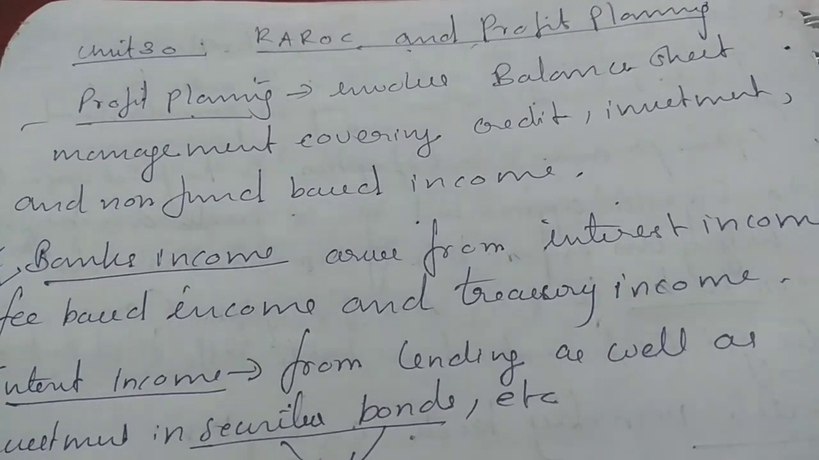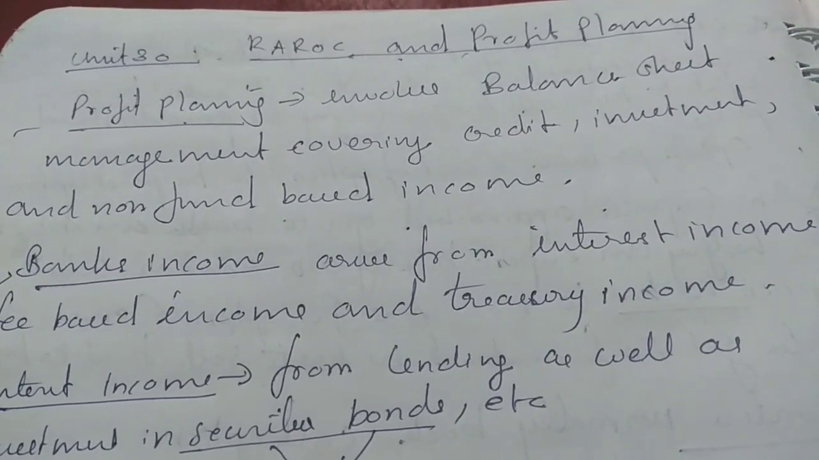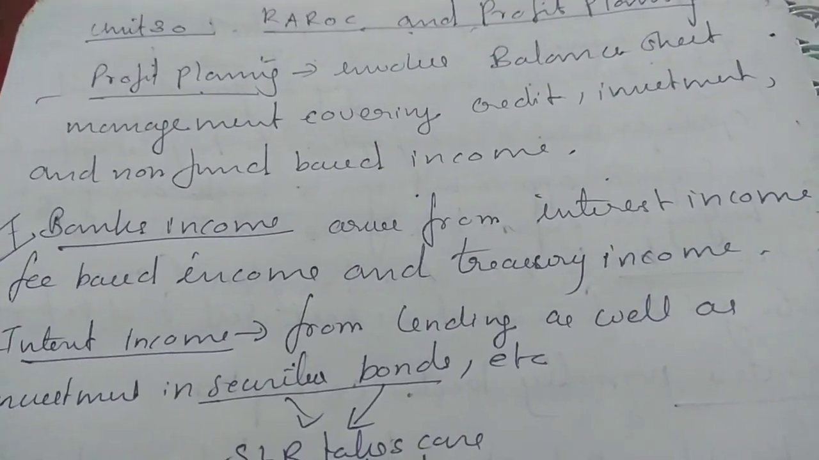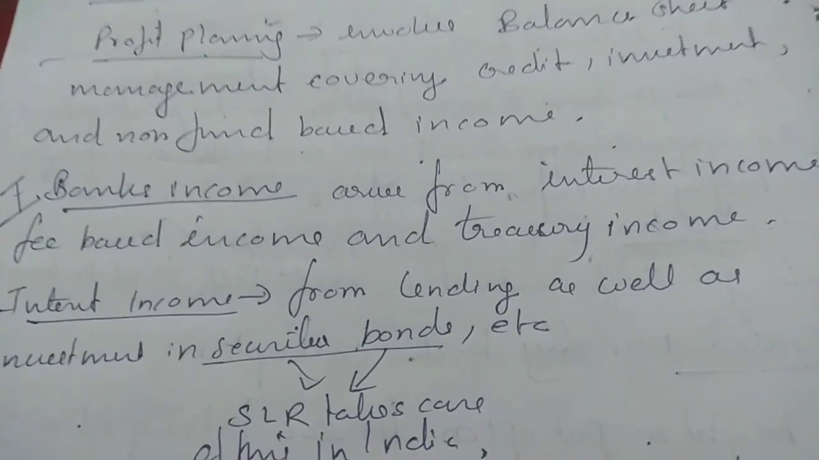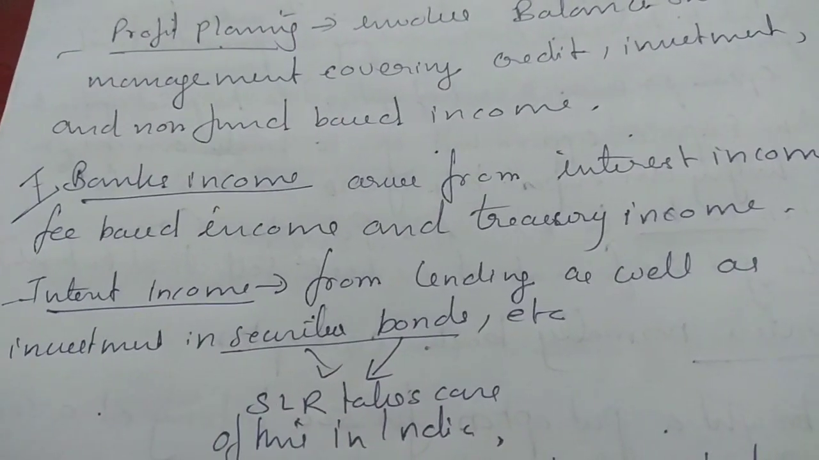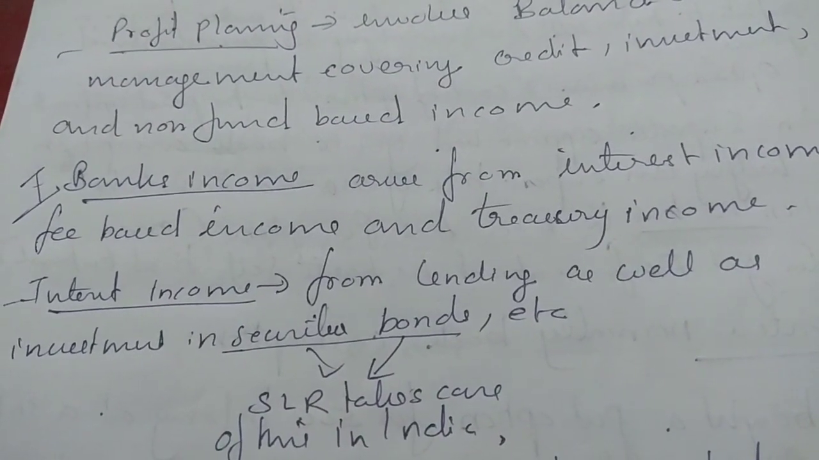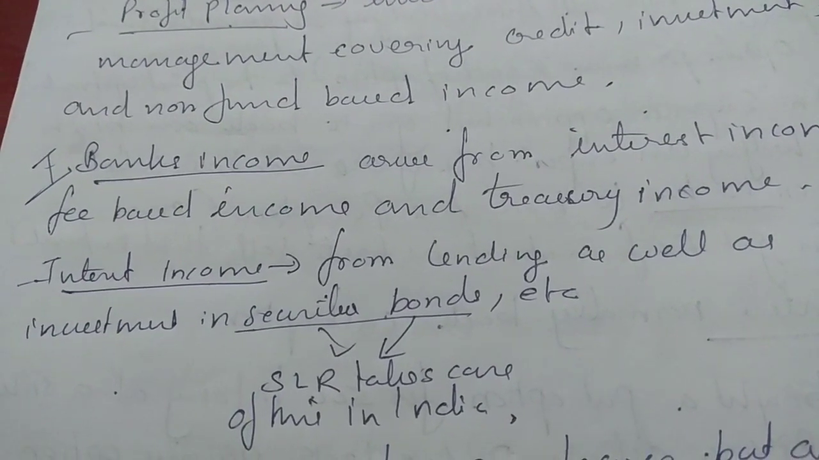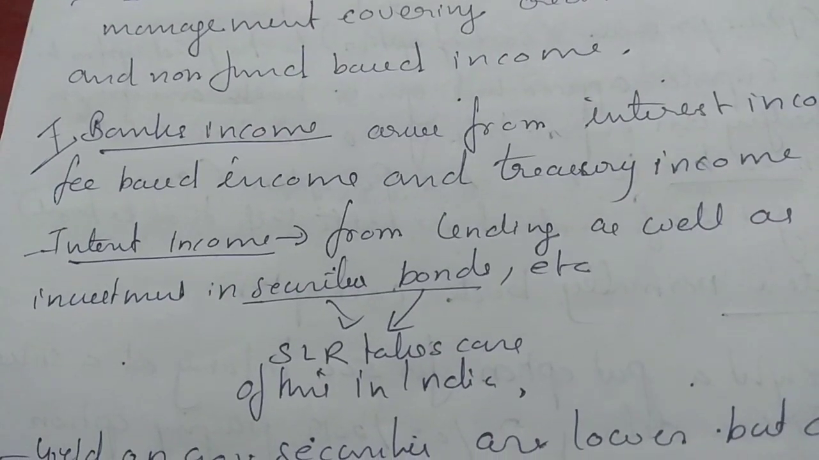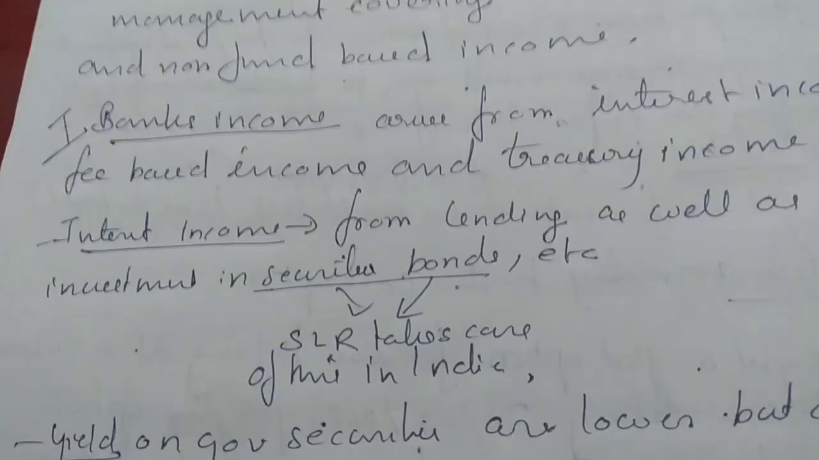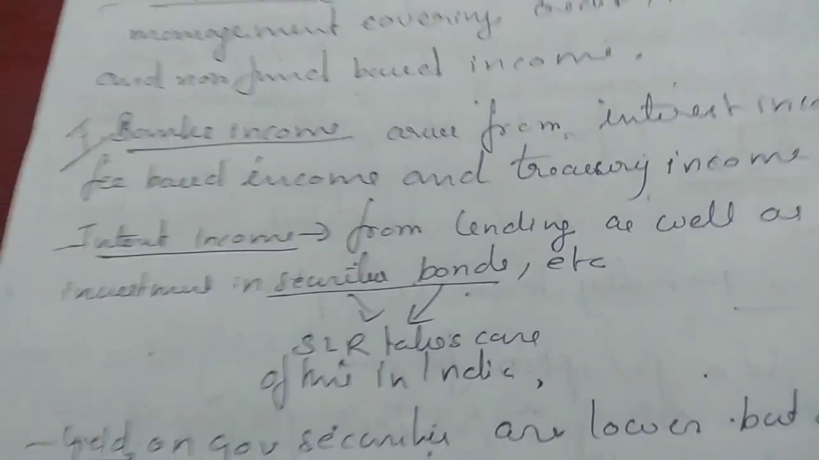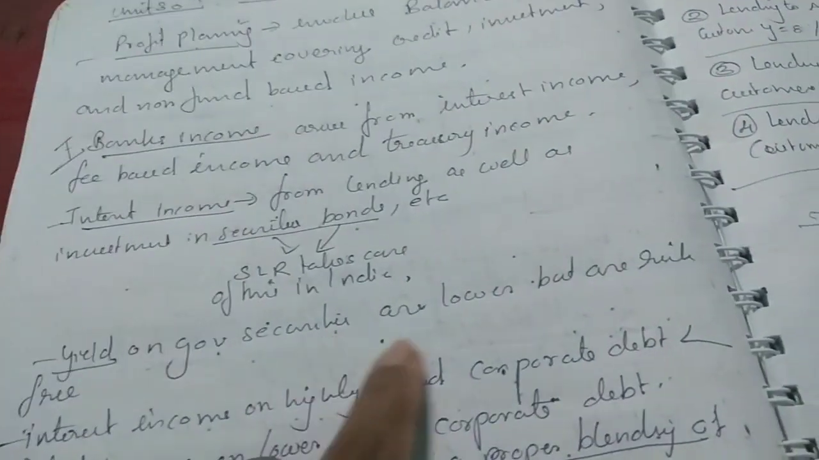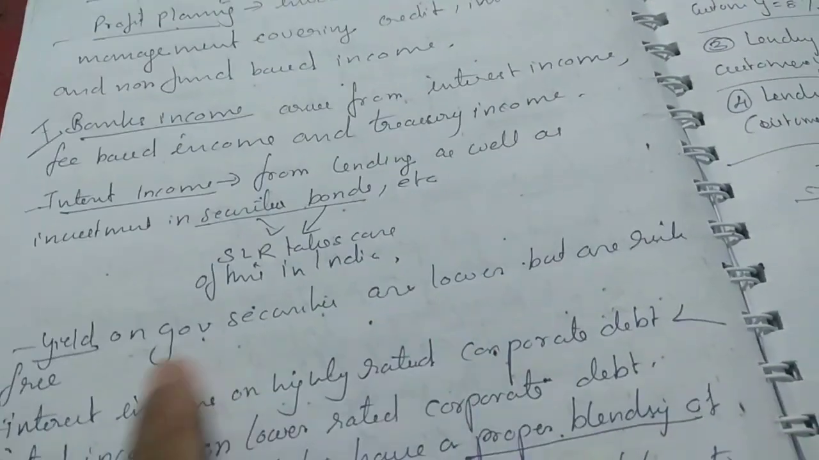Profit planning involves balance sheet management covering credit, investments and non-fund based income. So a bank's income arises from interest income, fee-based income and treasury income. Interest income arises from lending as well as investments in security bonds. Our security bond portfolio is taken care of by SLR. SLR mostly consists of government securities, that is, investment by banks in government securities and bonds. The yield on government securities is lower but they are risk free.